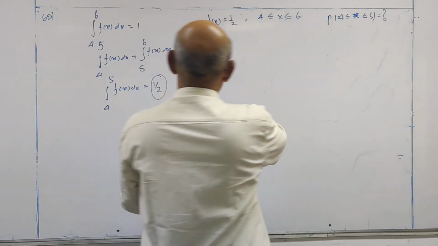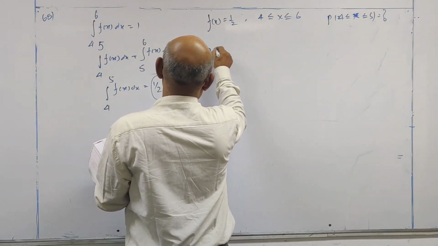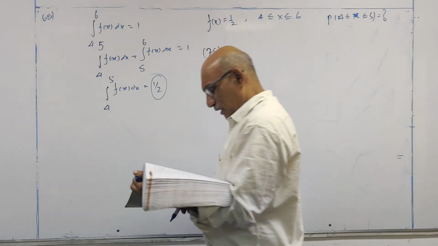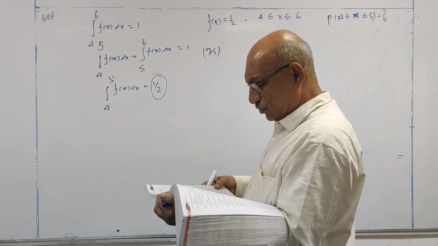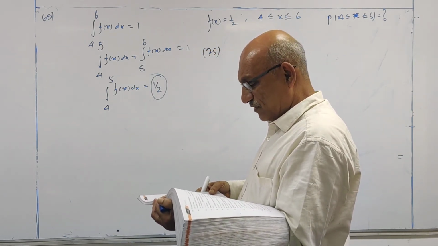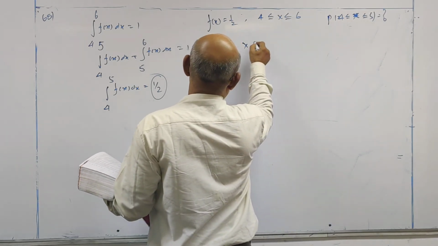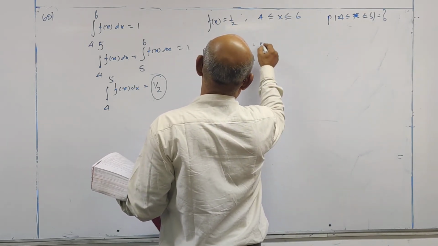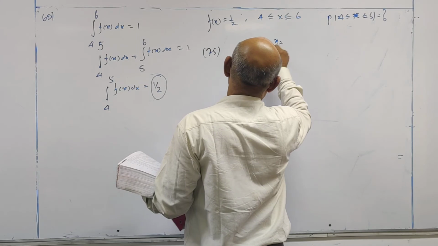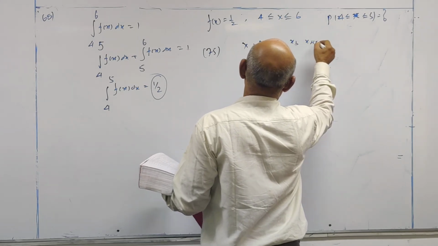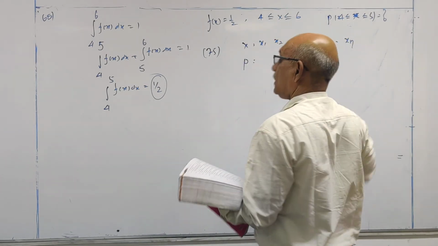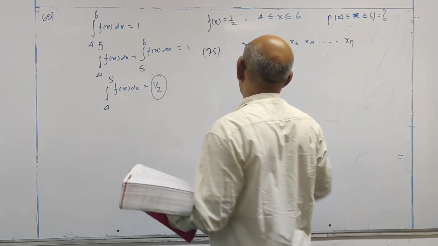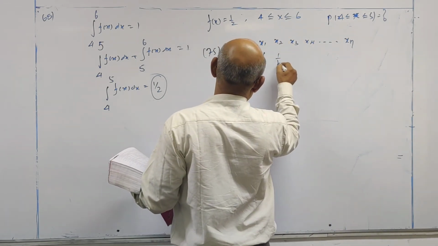Look at this question 75. The probability distribution whose frequency function is given as 1 by n. So let us take x and the probability. X has taken values x1, x2, x3, x4, etc. up to xn, n values. But for all these, the probability is the same.